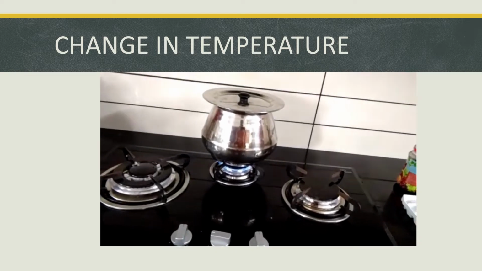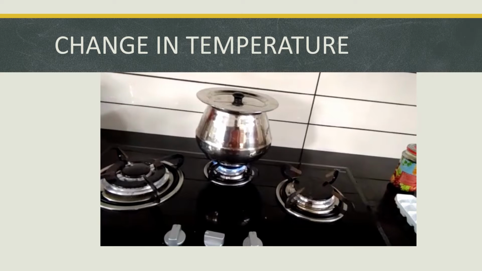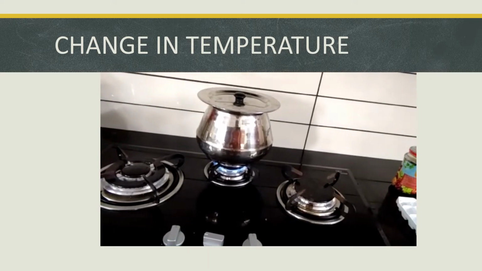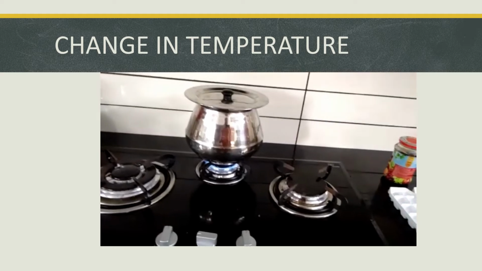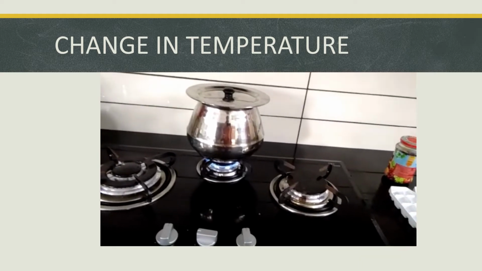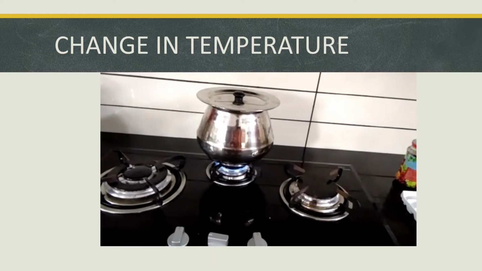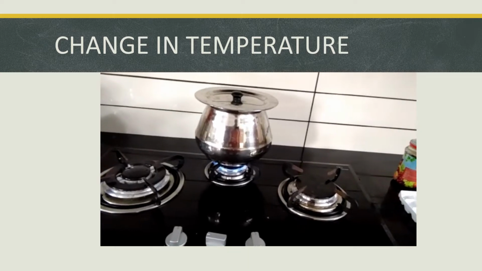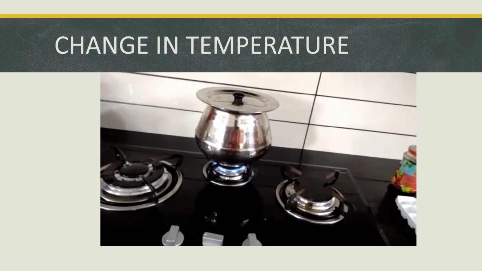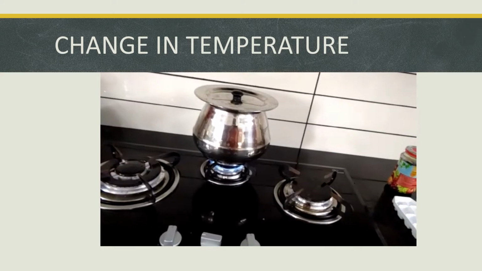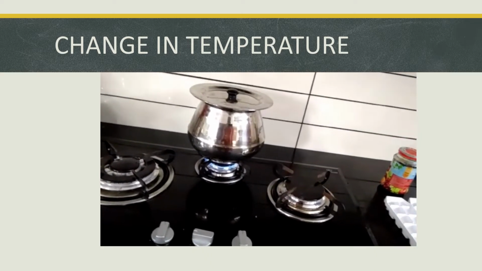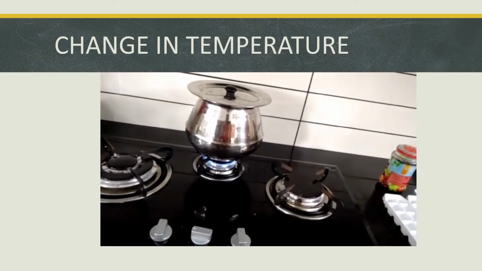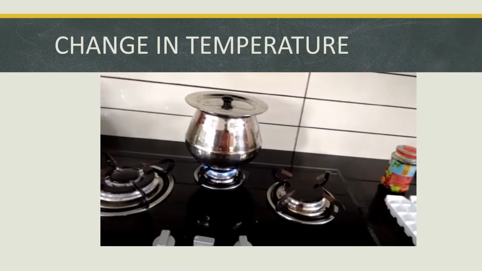When a body is heated, various types of physical and chemical changes are observed to take place. We will just see one or two examples and learn what changes happen. First, let us move on to the physical changes. When a body is heated, the first physical change is a change in temperature. Let us observe an activity.